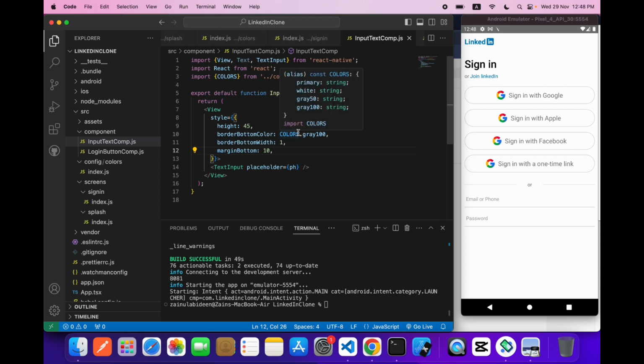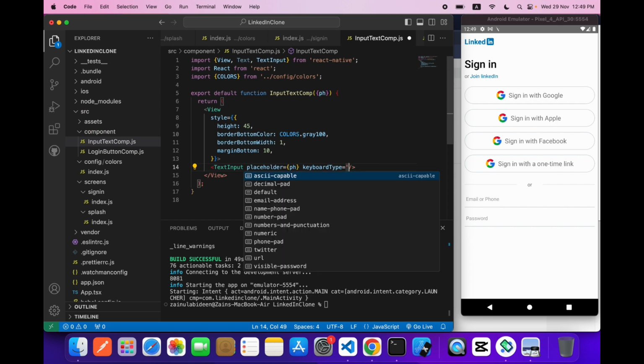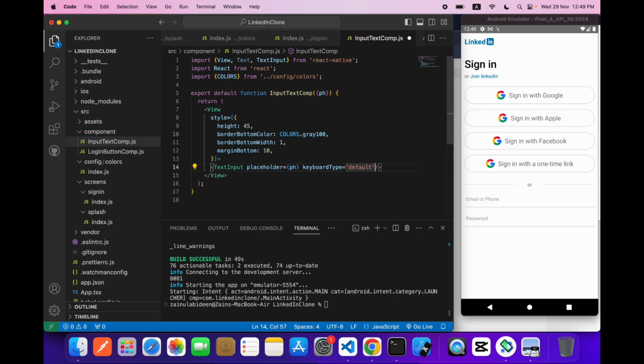Okay, email and password. So for the keyboard, there is something called keyboard type. By default the keyboard type will be default. So I will say keyboardType, by default it will be default.